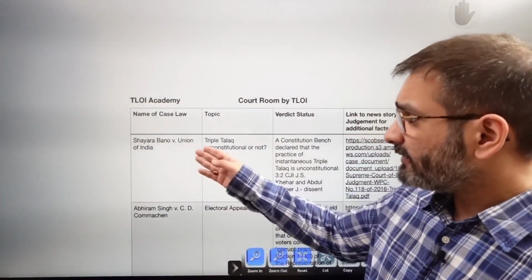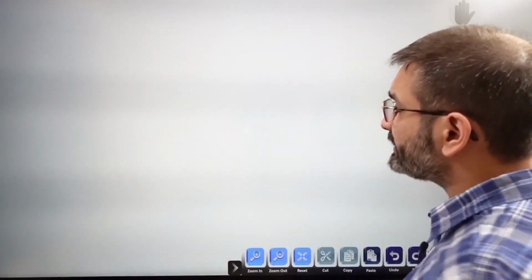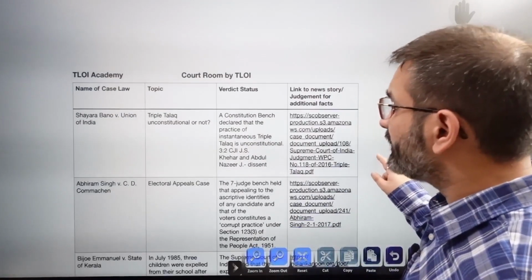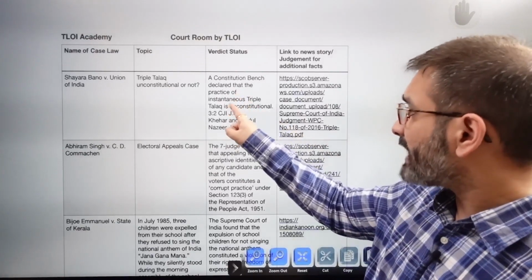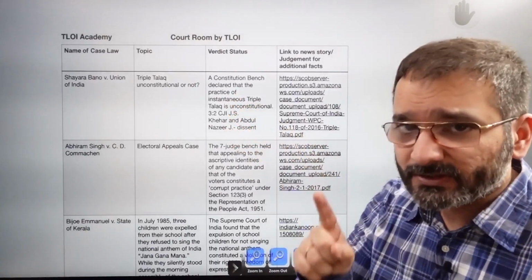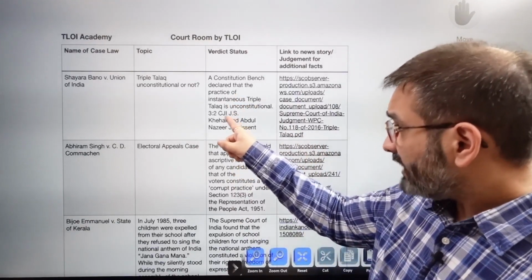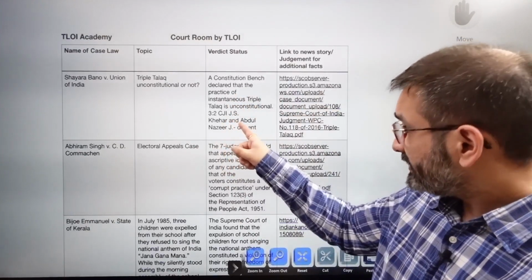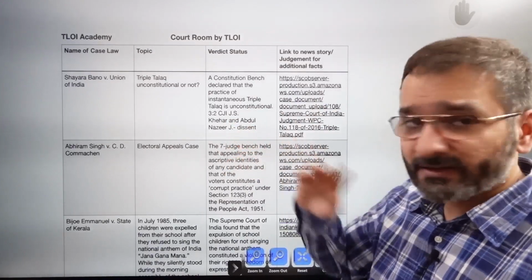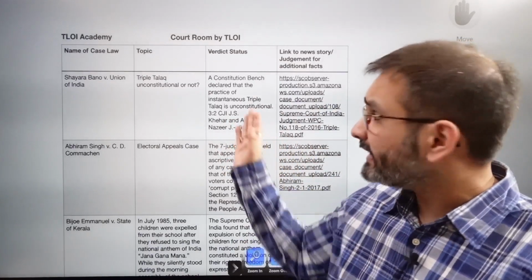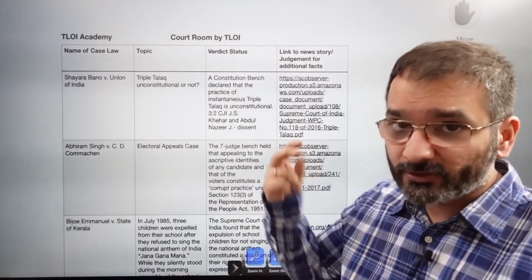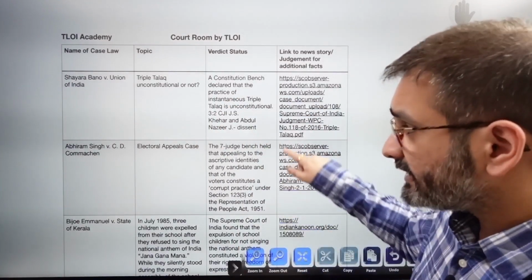Then Shayara Bano versus Union of India, on whether triple talaq is unconstitutional or not. A constitution bench declared that the practice of instantaneous triple talaq is unconstitutional. Mind you, two judges dissented. The Chief Justice at that time, J.S. Khehar, and Abdul Nazeer dissented. So three agreed that triple talaq is unconstitutional, and two dissented against it.